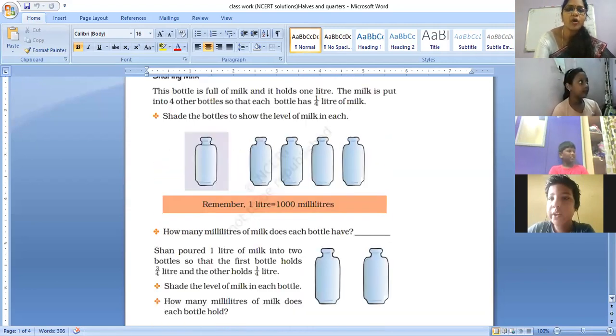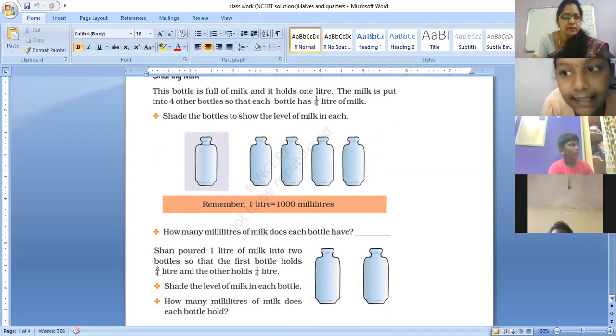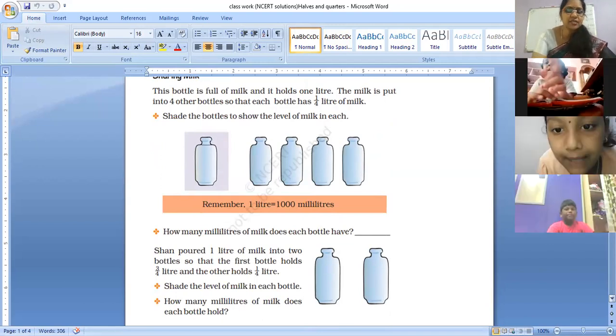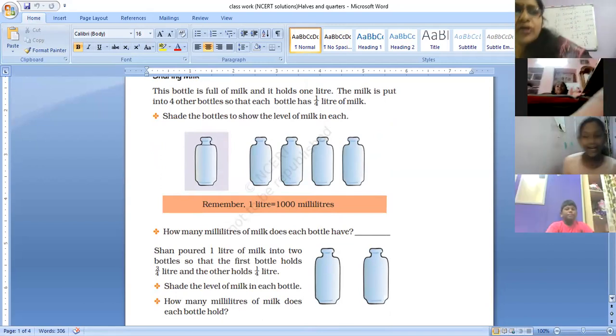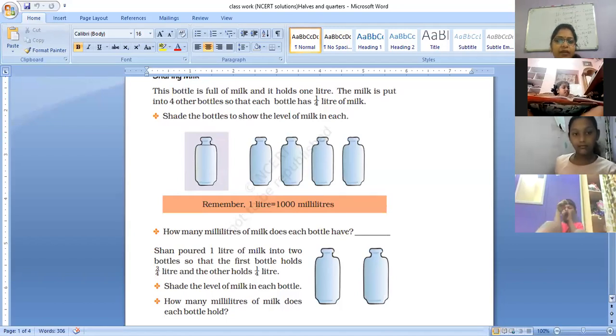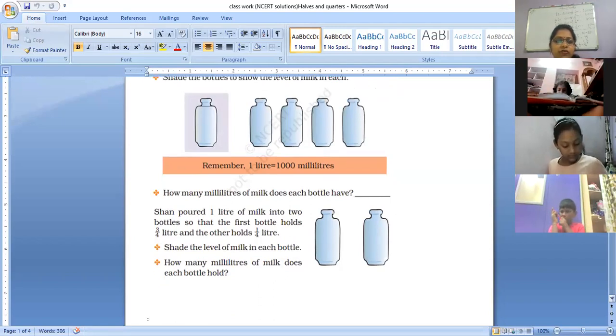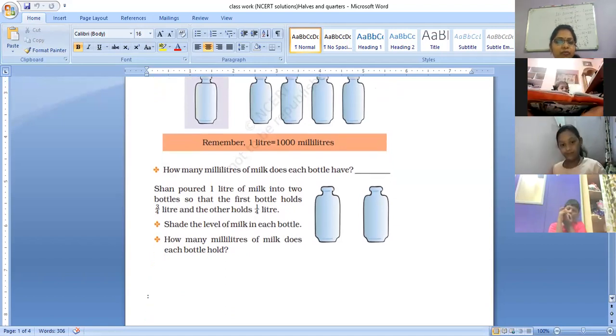Yes, group. Now answer quickly. How many milliliters of milk does each bottle have? 250 milliliters. Very good. It is 250 milliliters because 1/4 of a liter is poured in each bottle. Then Shan poured 1 liter of milk into 2 bottles so that the first bottle holds 3/4 liter and the other bottle holds 1/4 liter. Shade the level of milk in each bottle.